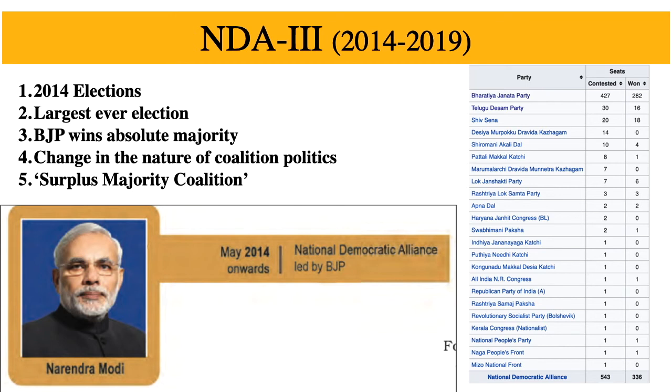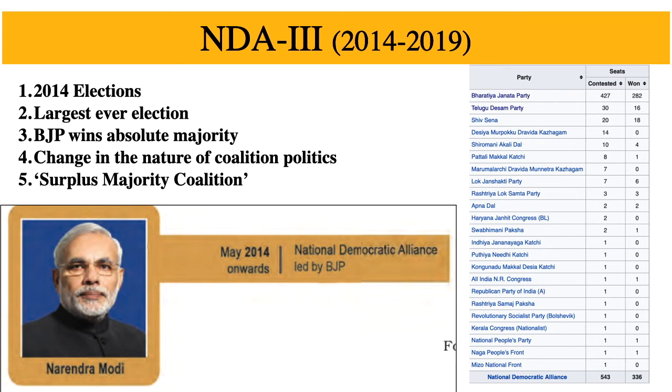If you noticed, the earlier coalition governments, which consisted of national as well as many regional parties, were led by one of the national parties. However, this NDA-III was not only led by a national party, that is BJP, but the government was also dominated by BJP with its own absolute majority in the Lok Sabha. So that is why this was also called surplus majority coalition.